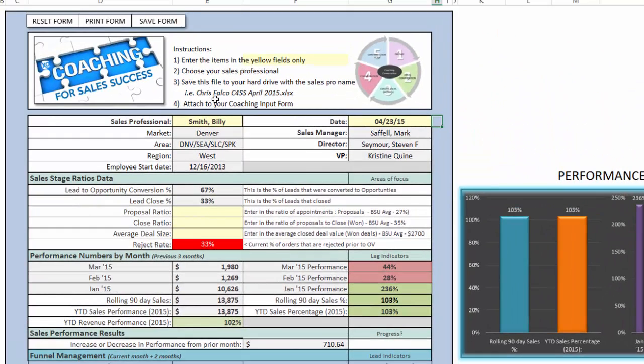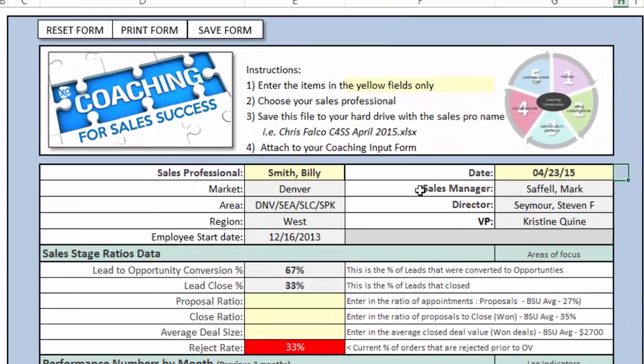As I get back into the form, you'll see this is Billy, who he works for, manager, area, market, director, and VP, also employee start dates. So you have that right at your fingertips.